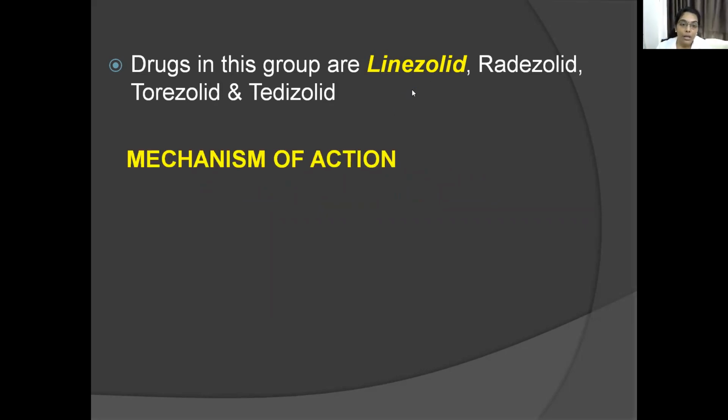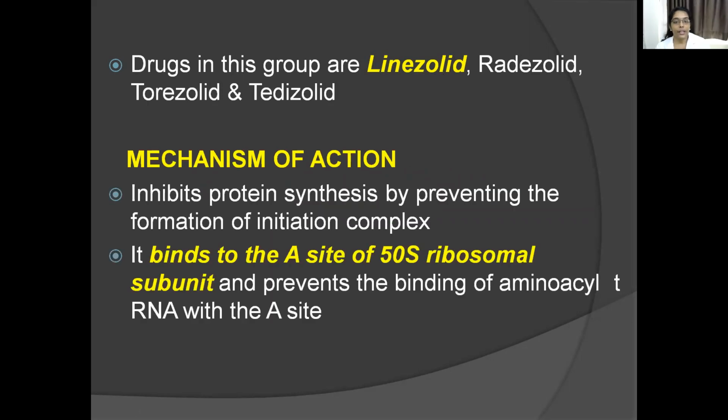Okay. Mechanism of action. See here, they inhibit protein synthesis by preventing the formation of initiation complex. So this mechanism, till now, macrolides, lincosamides, and ketolides had the same mechanism of action. That is, they bind to the P site of the 50S ribosomal subunit and prevent protein synthesis. So here, oxazolidinones bind to the A site of the 50S ribosomal subunit and prevent right in the initial step in protein synthesis. They prevent the binding of the amino acid tRNA with the A site.